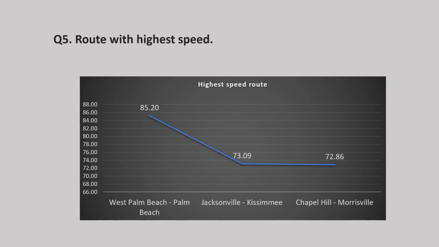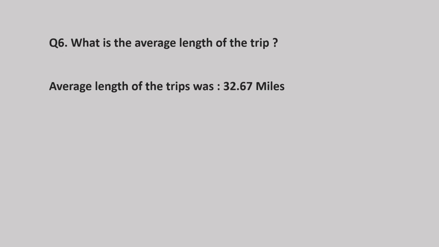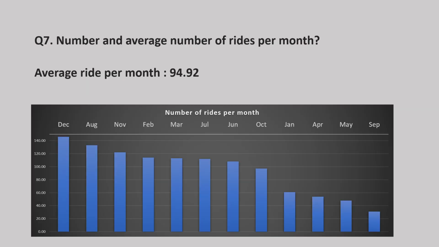The fifth question was: which is the route where the highest speed was taken? We can understand from this line chart that West Palm Beach to Palm Beach was the route where speed was highest, with 85.20 miles per hour. The next question was the average length of all of the trips. The average length was 32 miles 67 hours.